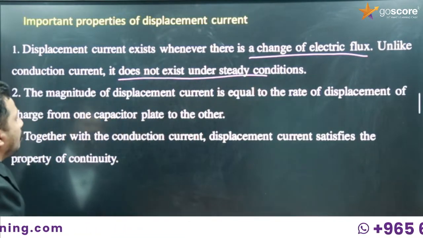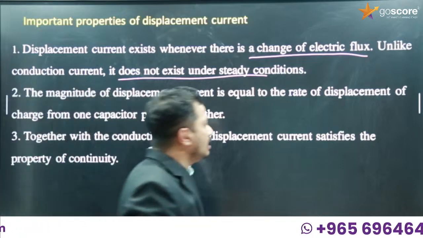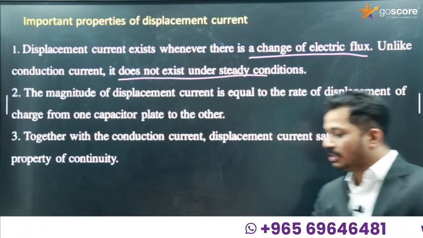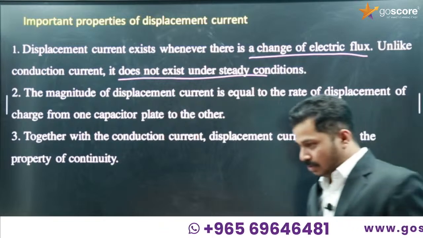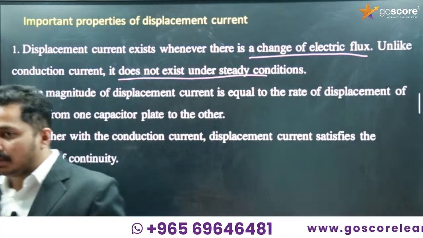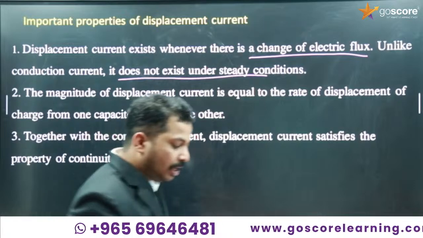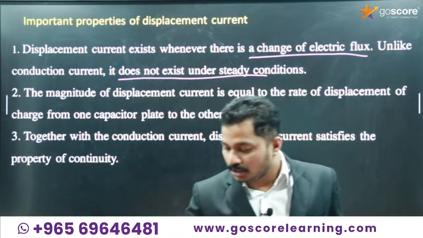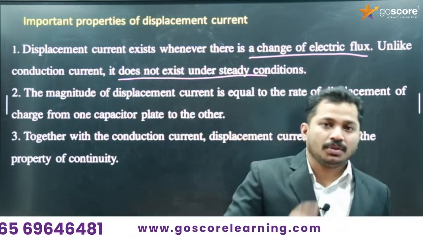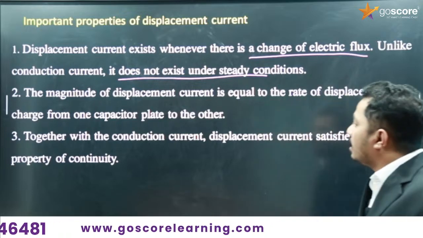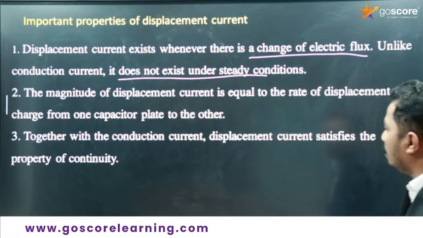Now, the magnitude of displacement current is equal to the rate of displacement of charge from one capacitor plate to another. So the magnitude of displacement current will be directly proportional to the displacement of charges from one capacitor plate to another. Then, together with the conduction current, displacement current satisfies the property of continuity.